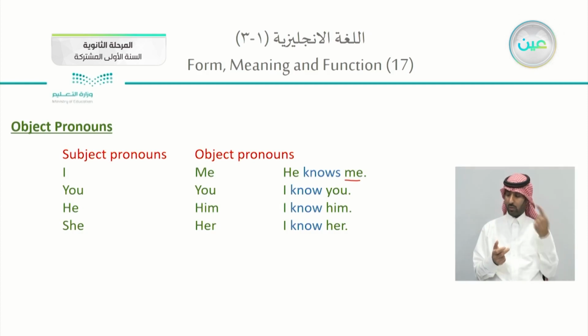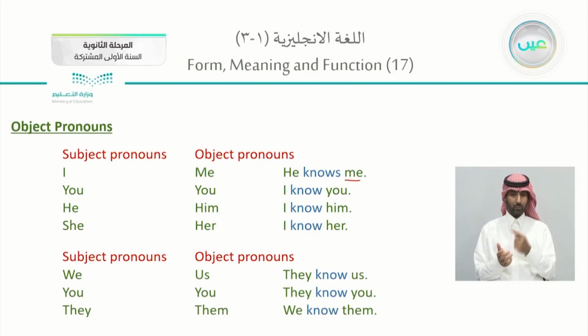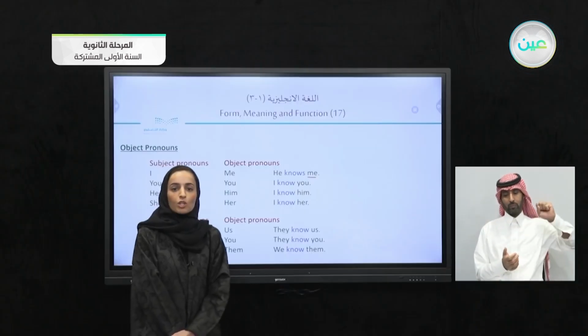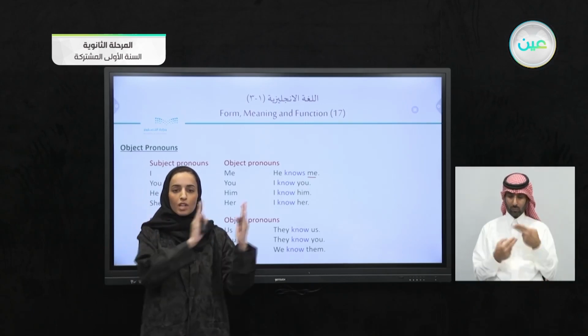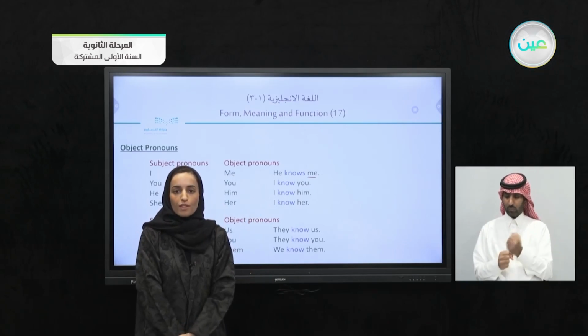She will be her. I know her. Then, if we have more than one, we will be turned into us. They know us. You will be you. They know you, a group. And they will be them. We know them. So instead of they, you use them. Whether it is the subject, which comes at the beginning, or the object, which follows the verb.